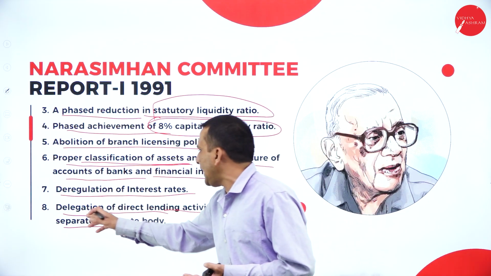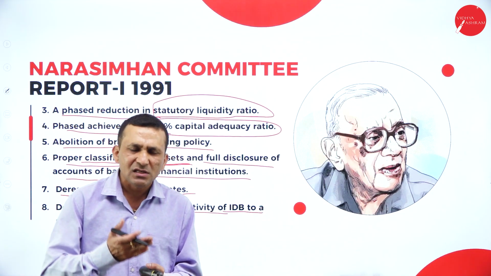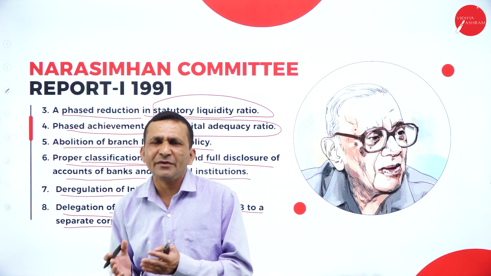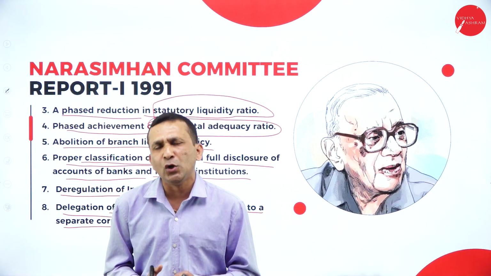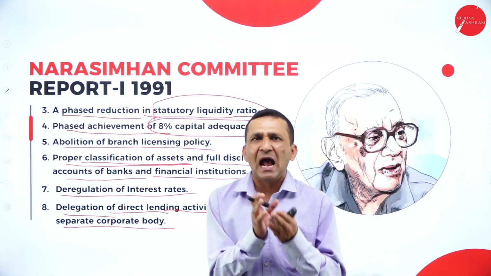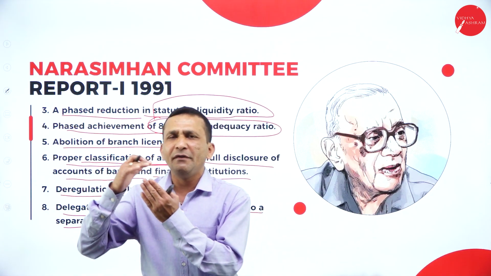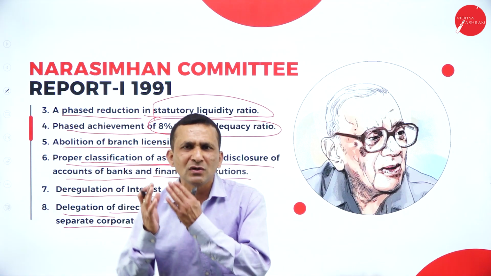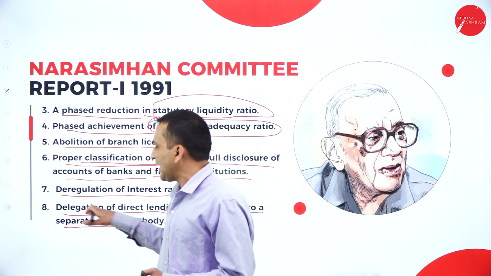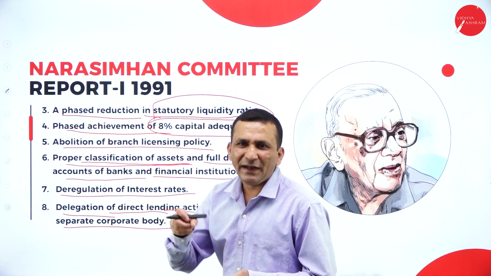So here is the delegation of direct lending, because whenever industry or agriculture approaches any financial institution for a loan, the limit is fixed by RBI. Apart from the limit, whenever they get an application, the specific application will be forwarded to RBI. So that's what we can find here, the delegation, the complete freedom.